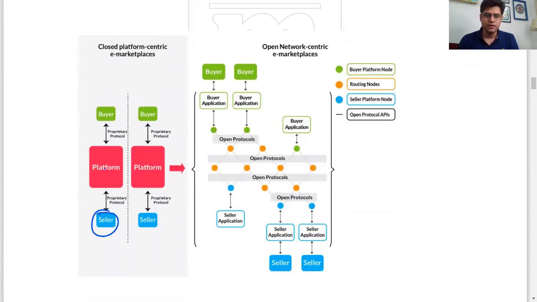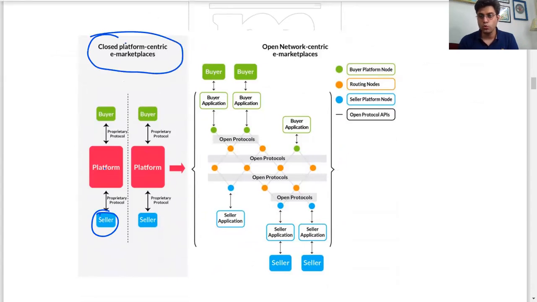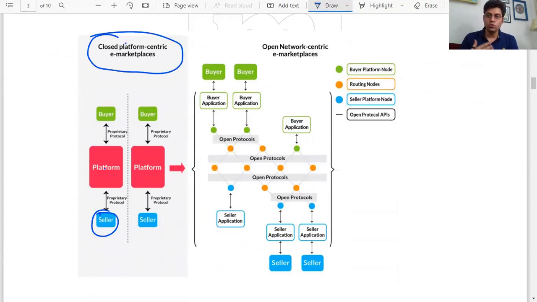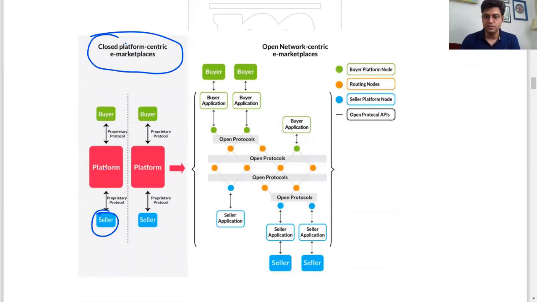This is the closed platform-centric model. But with ONDC, the government wants to make open network-centric e-marketplaces. So a buyer will come and go on any application, and that application will now have open protocols as well. If I want to buy atta, let's say, it will now also show the local sellers who have registered on any of the other e-commerce platforms.